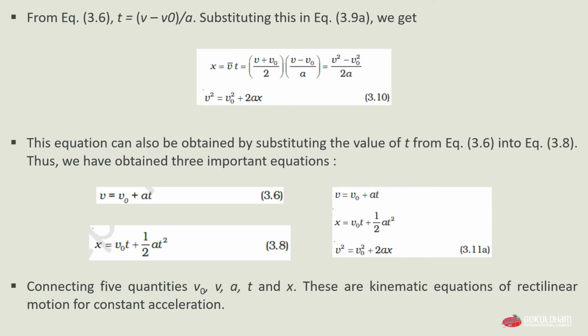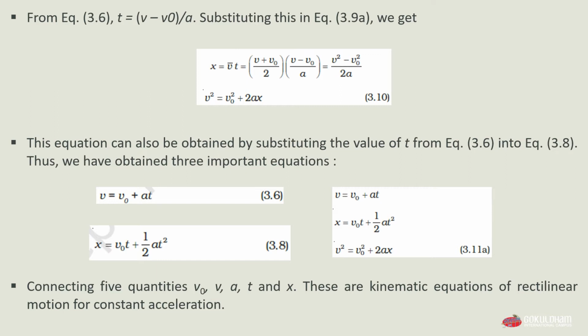Now as v0 square is in minus, if we take v0 square to the other side, we get v0 square plus 2ax, and this way we get v square equals v0 square plus 2ax, which is our equation 3.10.